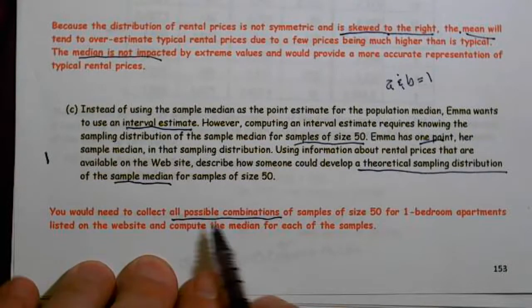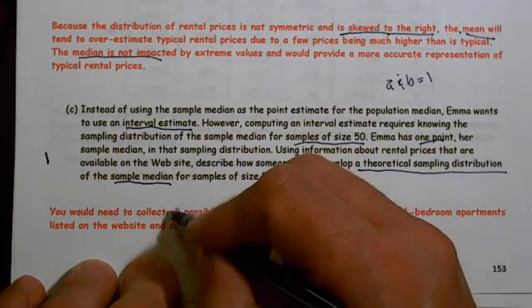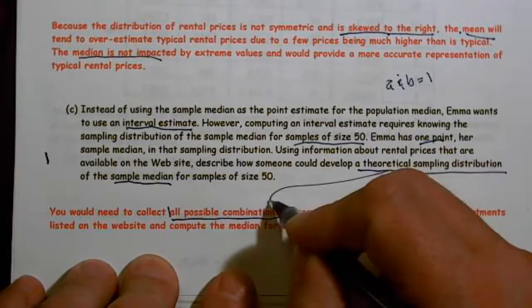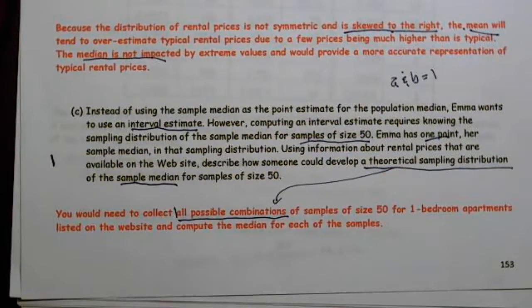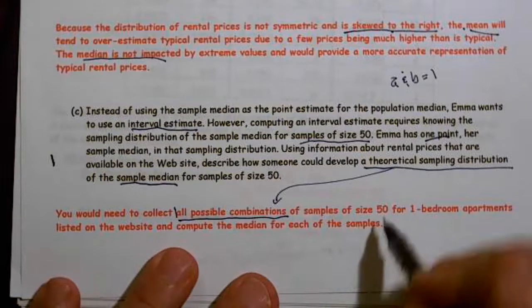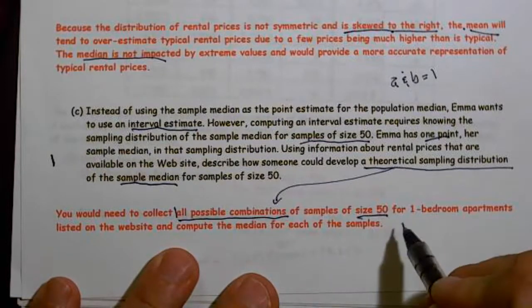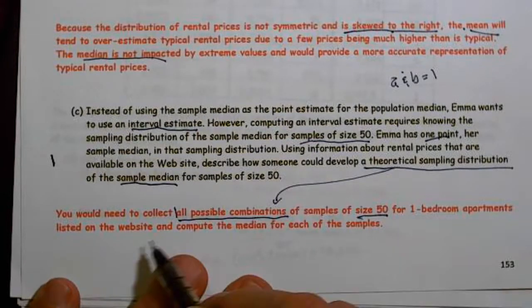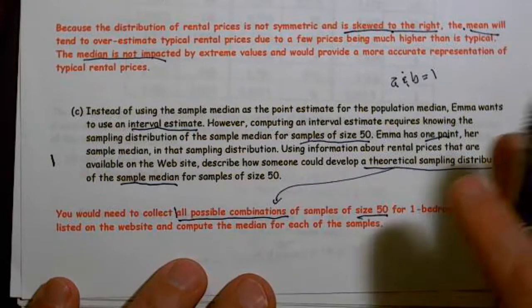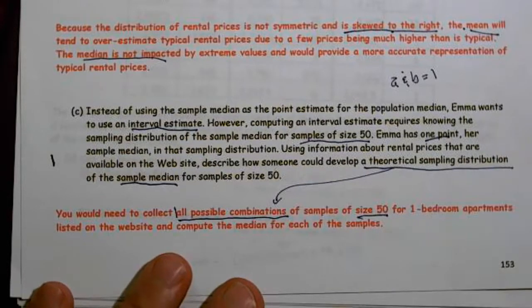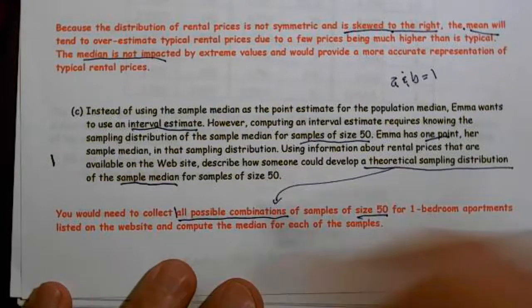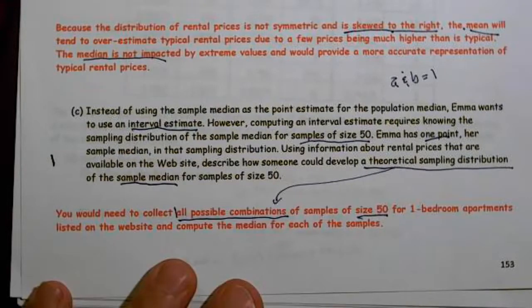You would need to collect all possible combinations, and this is important because they ask for the theoretical. So the theoretical is based on all possible samples of size 50 for one-bedroom apartments listed on the website, and compute the median for each one of the samples. All right, this part C was worth 1 point.